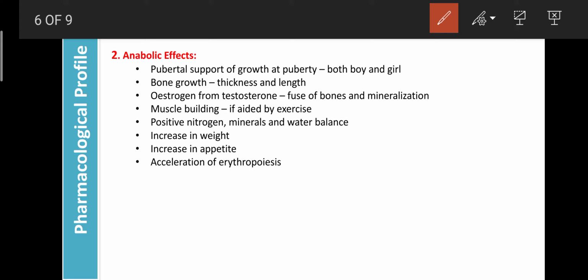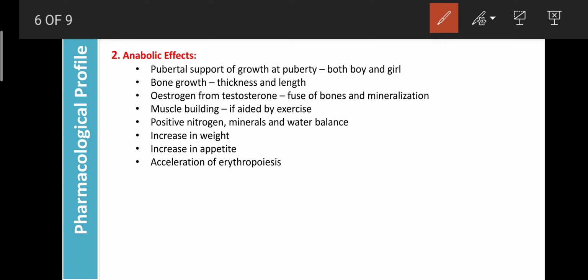So that's why, if you have a brother or sister at home during the puberty stage, you should insist that they be free from anxiety, free from depression, and free from stress. Otherwise it can cause abnormalities in the development of the genital organs, and lack of development of the genital organs can cause infertility in both male as well as female. So that depends only upon the status of the brain.